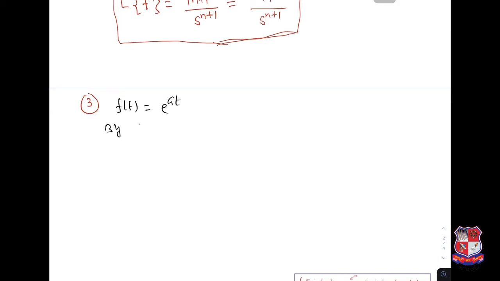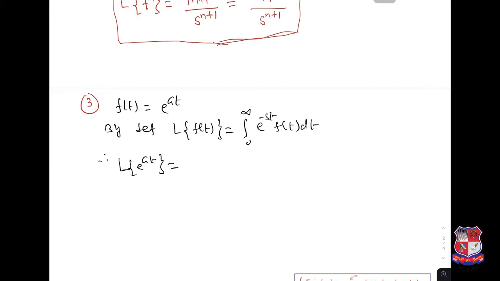By definition, Laplace transformation of f of t equals integration 0 to infinity e power minus st f of t dt, and therefore Laplace transformation of e power at is equal to integration 0 to infinity e power minus st into e power at dt.